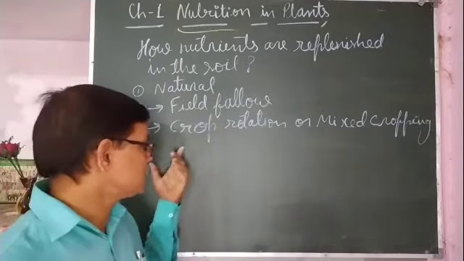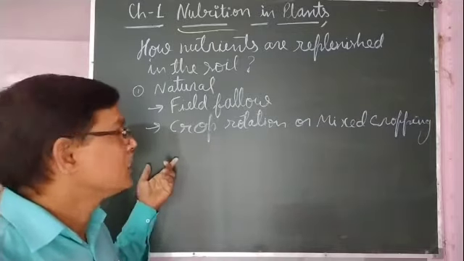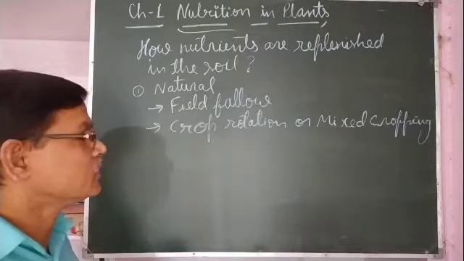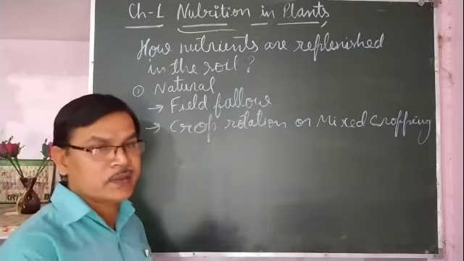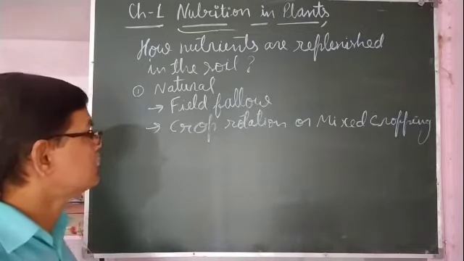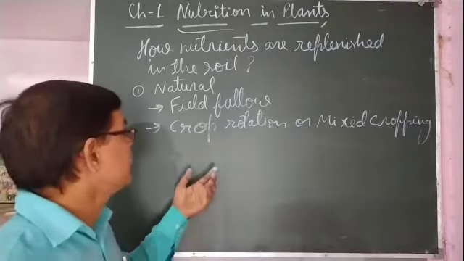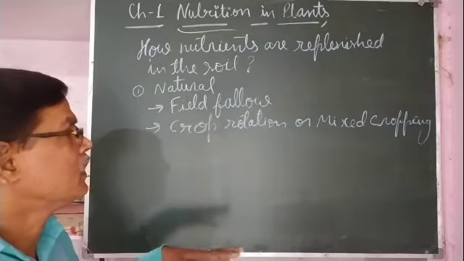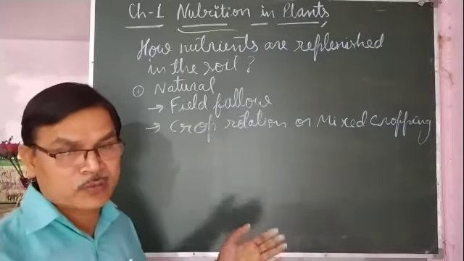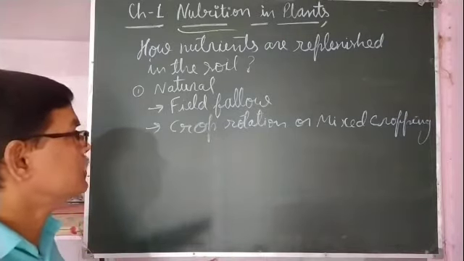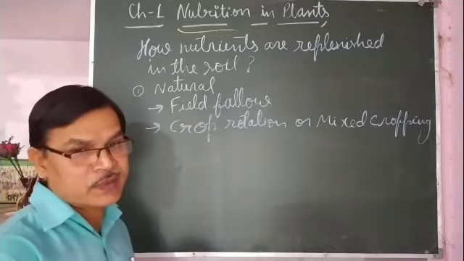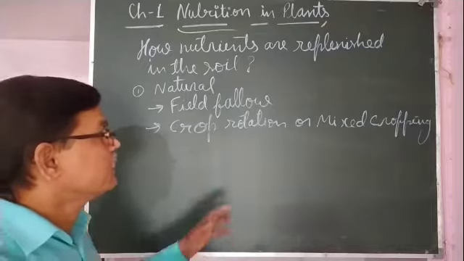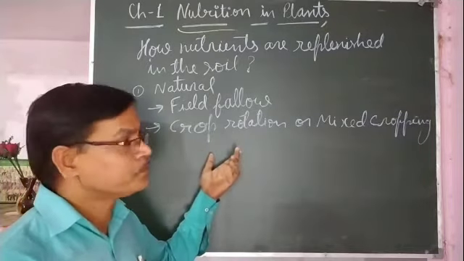Since, as we discussed earlier, leguminous plants have root nodules in which nitrogen-fixing bacteria are present, they help in enriching the fertility of the soil. So in whatever season the leguminous crop is taken, it will help in enriching the soil, and that will be beneficial for the next crop.